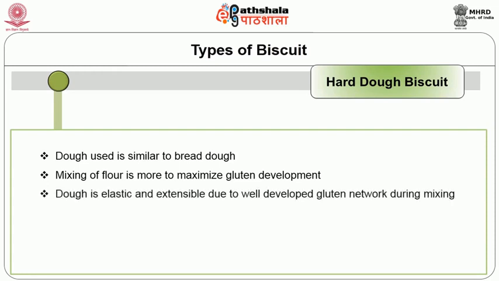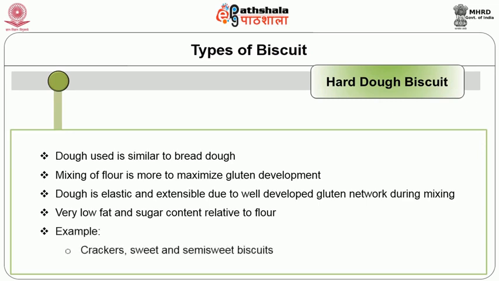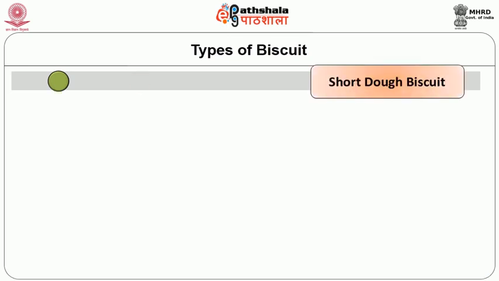Hence, the dough is elastic and extensible due to the well developed gluten network during mixing. These have very low fat and sugar content relative to the flour. Crackers, sweet and semi-sweet biscuits are examples of hard dough biscuit.